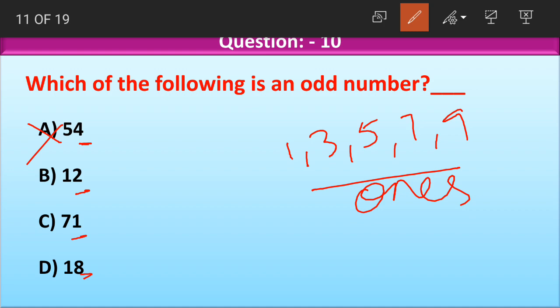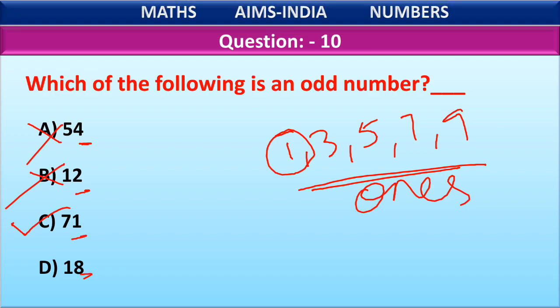The next option is 2. Is 2 an odd number? No. So 12 is also not an odd number. Third option, 1. Is 1 an odd number? Yes, 1 is an odd number. So the whole number 71 also becomes an odd number. Correct option here is option C, 71.